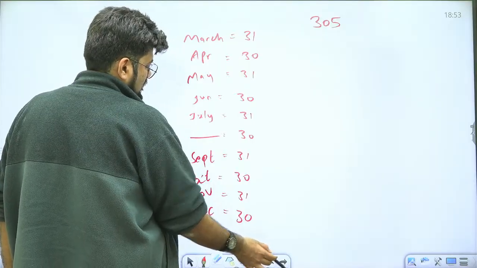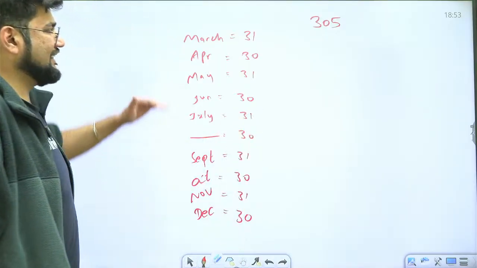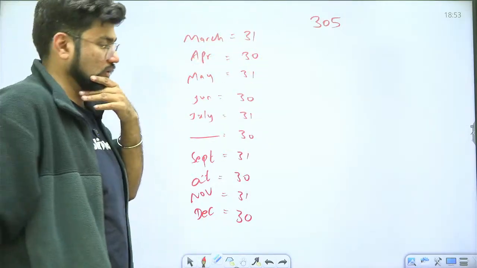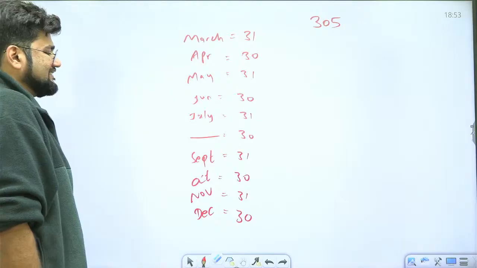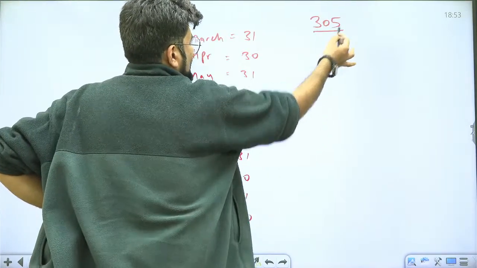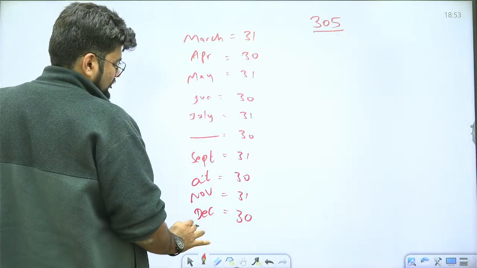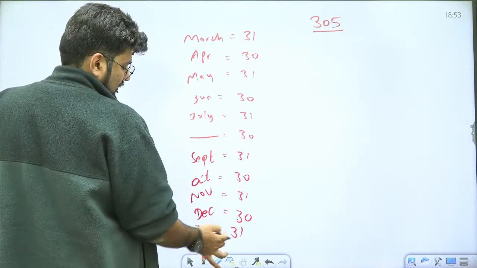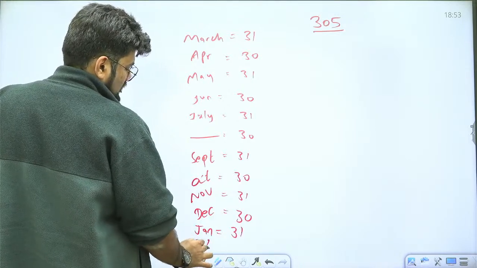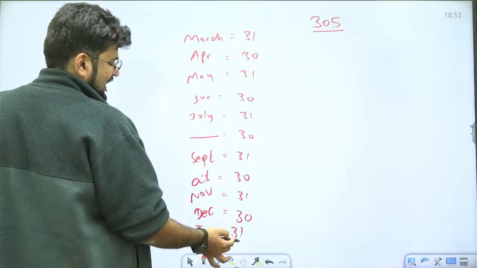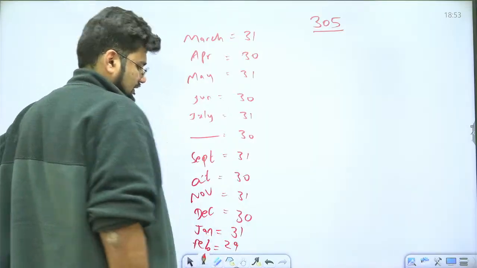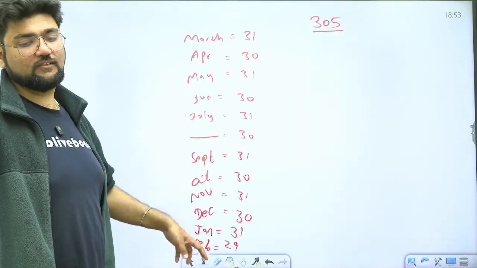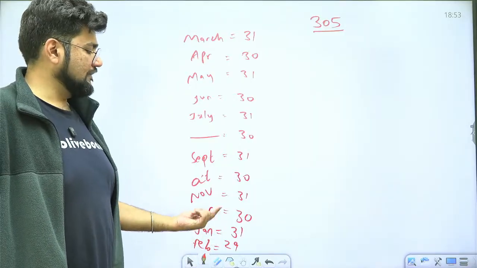Okay. So this is how everything was going on. Then they said that 305 is not sufficient. Let's account for the winter months also. So they said, I think 60 more days will be here. So we'll have another month named January here, which will be 31 days. And what is left here? I think 29 will be left here. So we'll put it in the month of February. So the calendar started to end at February. These are the winter months. And this is how they labeled everything. So this is what happened.